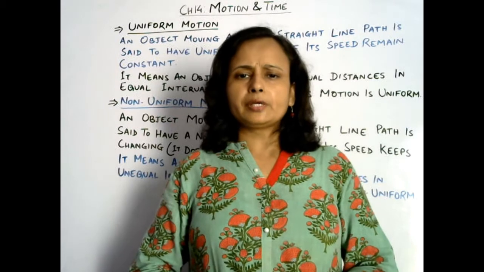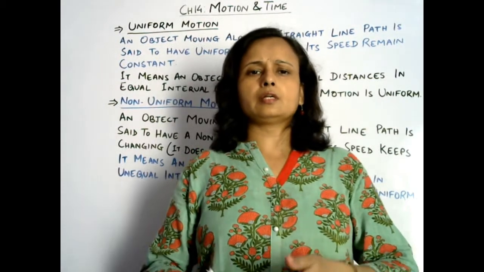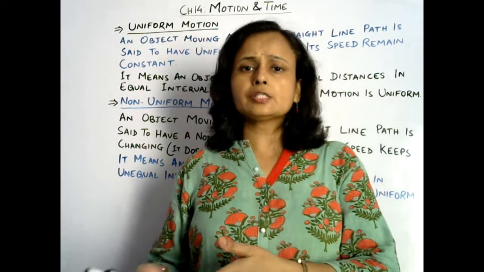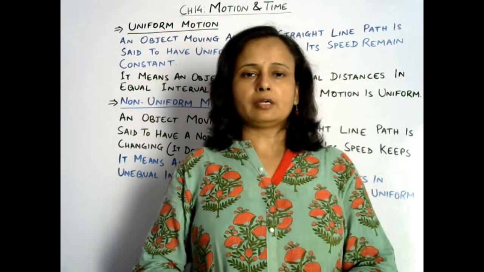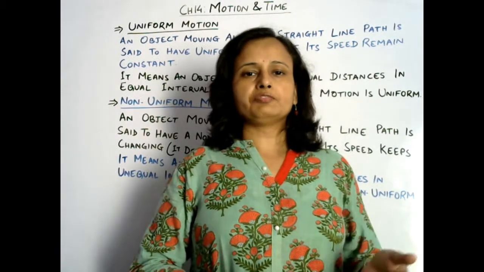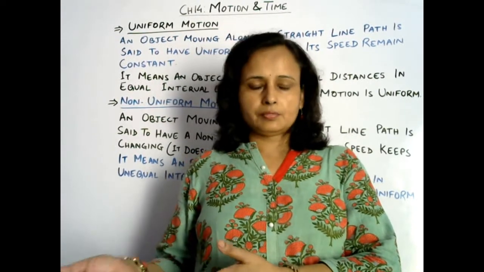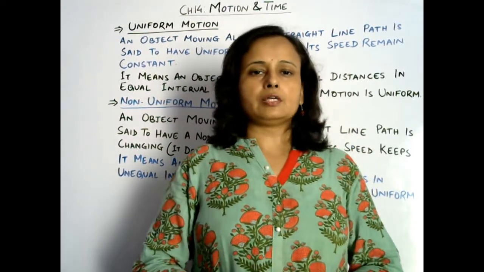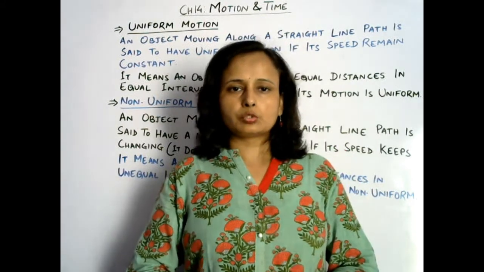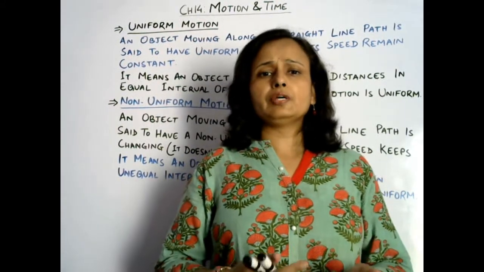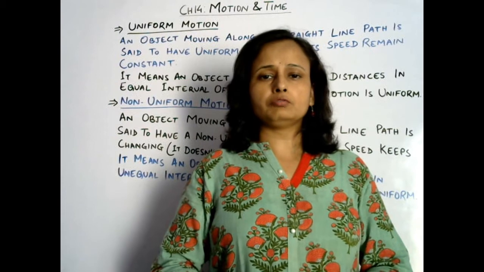When there is a comparison between two vehicles which are running in the same direction at the same time, then only can we get to know whether vehicle 1 is running fast or the second one is running fast. Okay, so now we are going to learn about uniform and non-uniform motion.